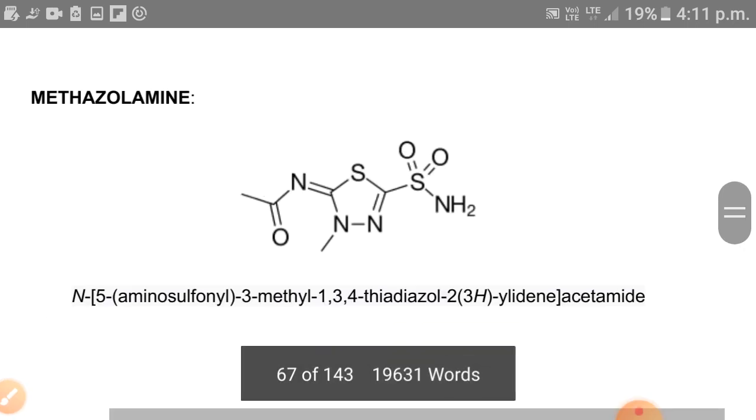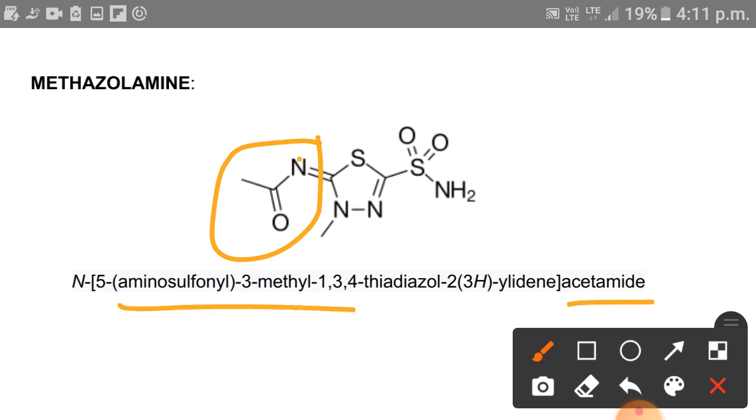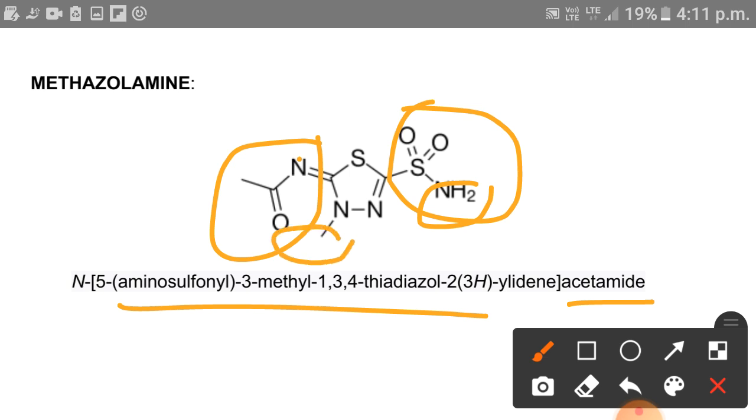Next one is methazolamide. Here also the basic skeleton is acetamide, and at N position there is attachment of 5-aminosulfonyl. This is aminosulfonyl, 3-methyl. This is 3-methyl, and 1,3,4 thiadiazole. It is itself attached from the second position, therefore 2, and because there is a double bond, therefore ylidene.